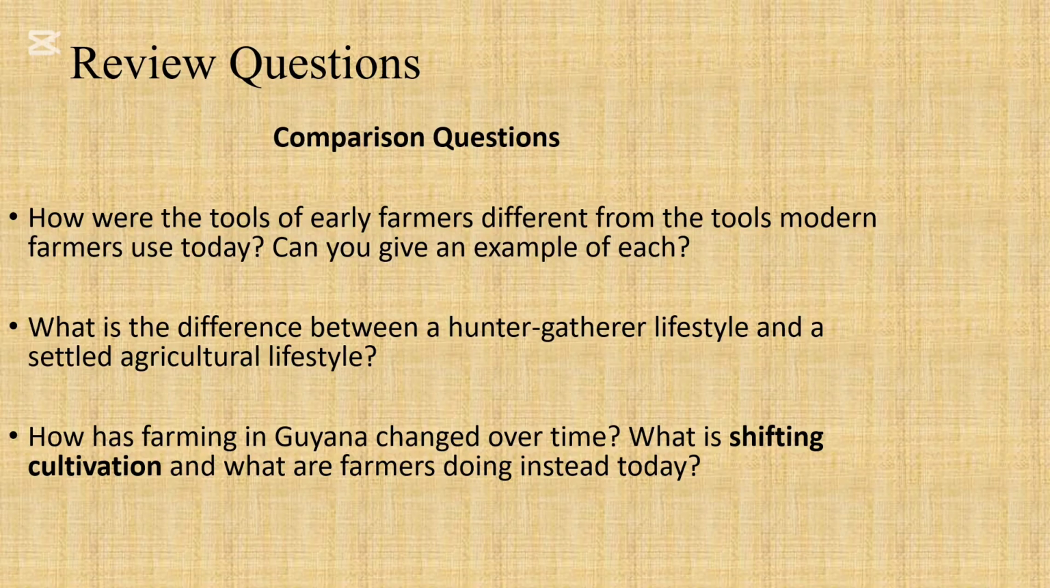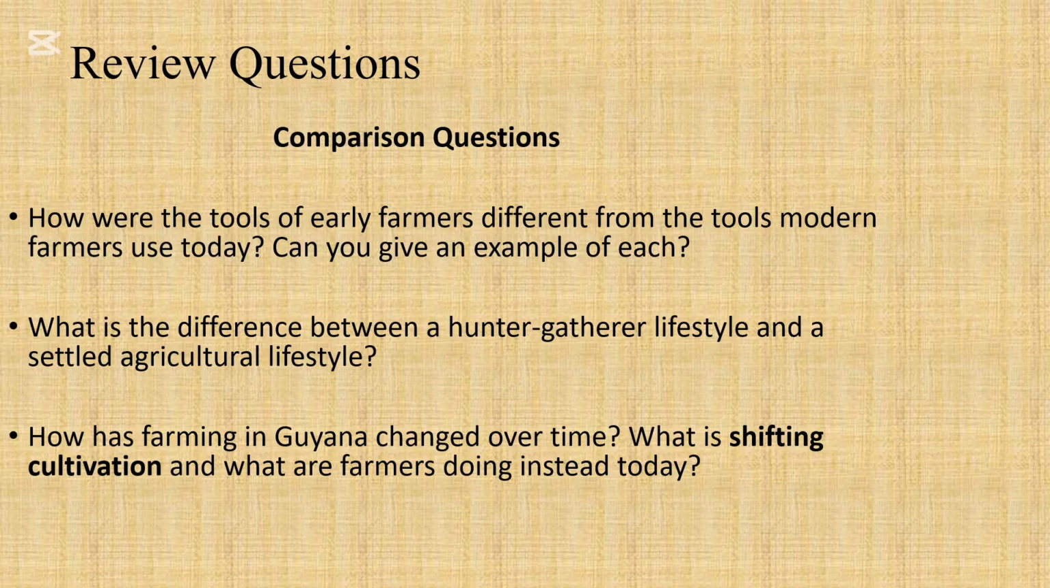What is the difference between a hunter-gatherer lifestyle and a settled agricultural lifestyle? Please remember to just pause the video at any time if you want to answer those questions on your own, and then you can come back to the video. So the difference is that in the hunter-gatherer lifestyle, they would move from place to place in order to find these animals, wild plants, fruits, and nuts. While the settled agricultural lifestyle is where they grow their own crops, and they're able to stay in one area, and they're able to build homes and have jobs and all of these various things.